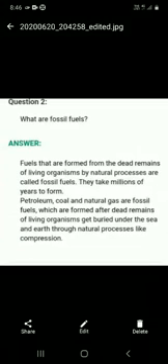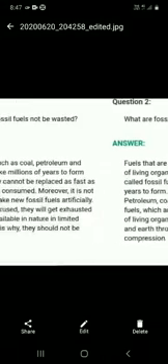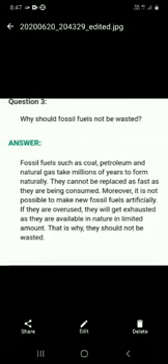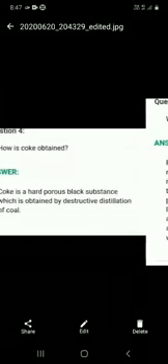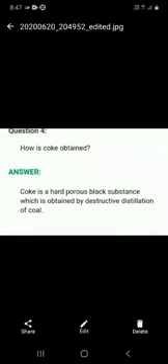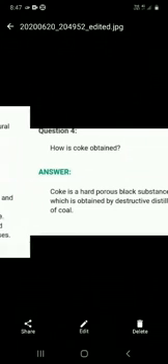Now, question number 2. What are fossil fuels? I explain it to you in this chapter. You will write down very clearly. Now we have question number 3. Question number 4. How is coke obtained? Coke is a hard, porous black substance which is obtained by the destructive distillation of coal. We find that from the coal.